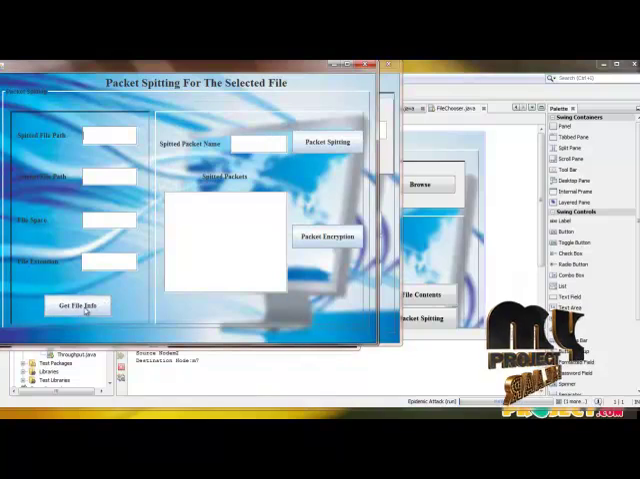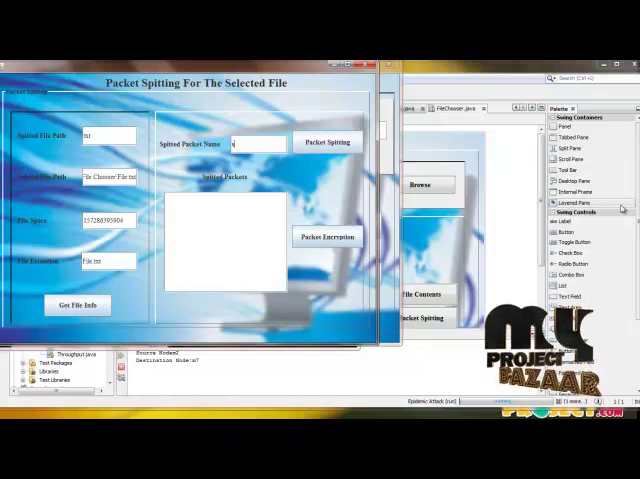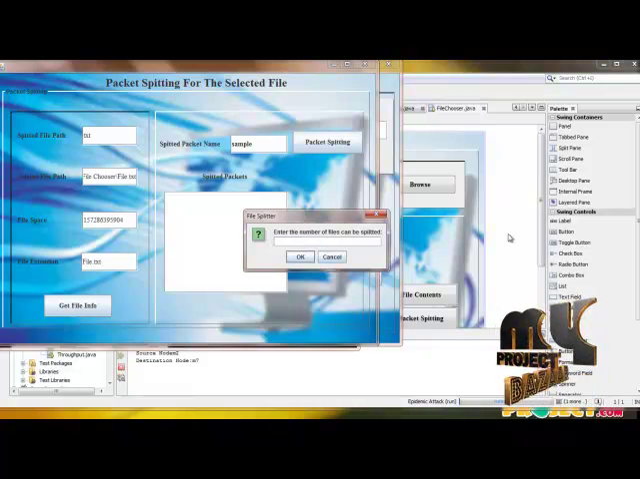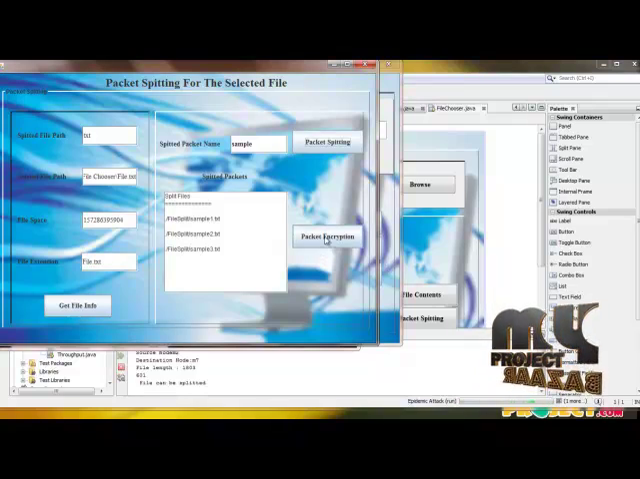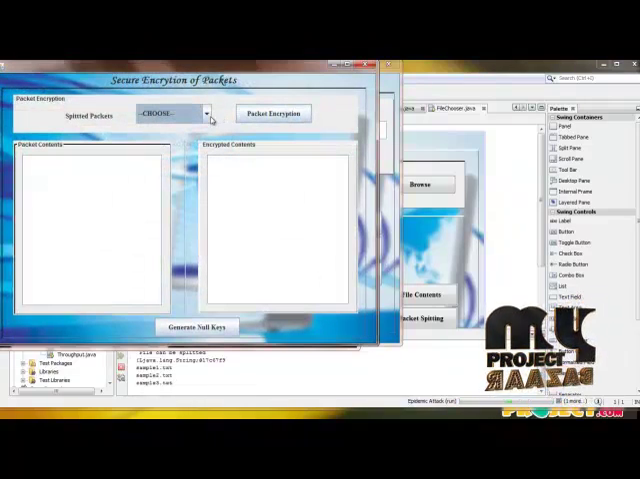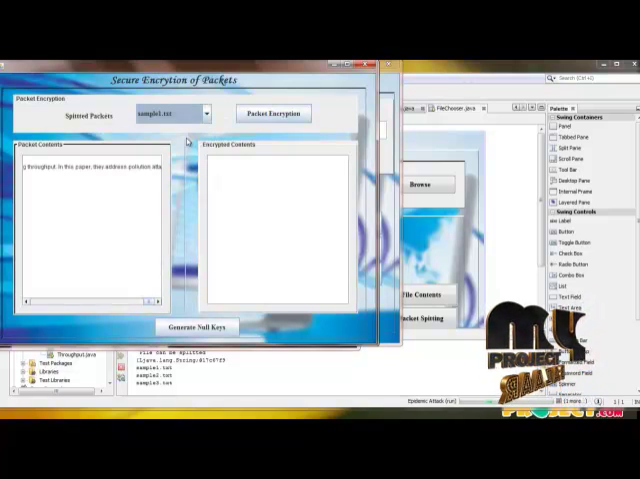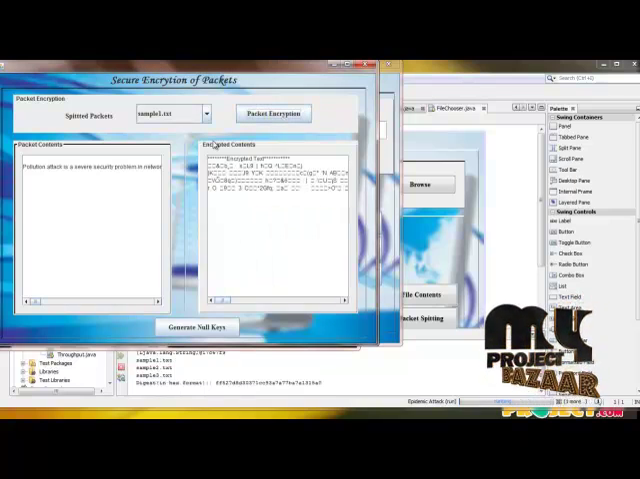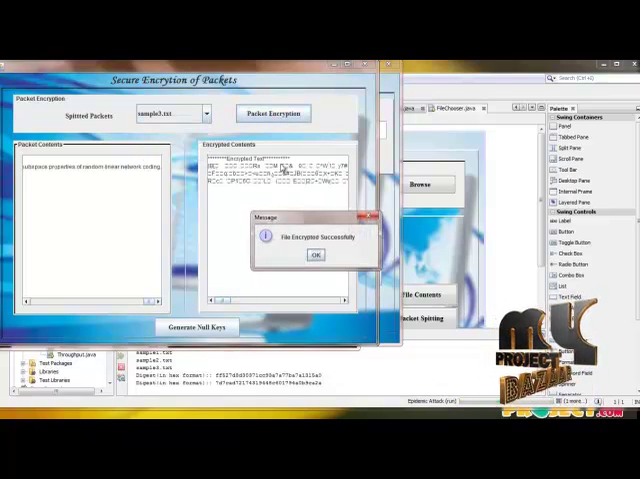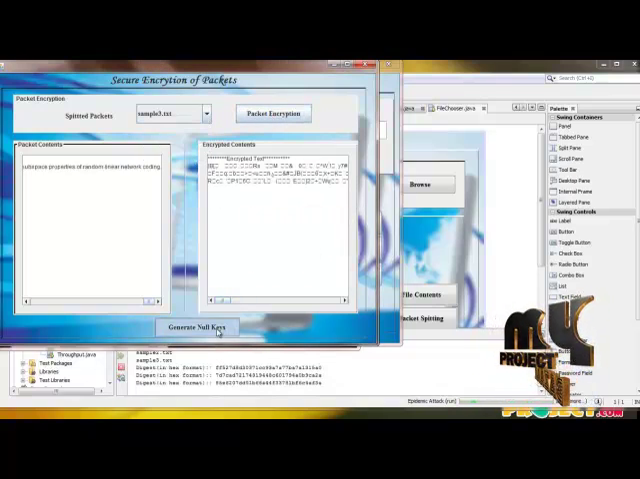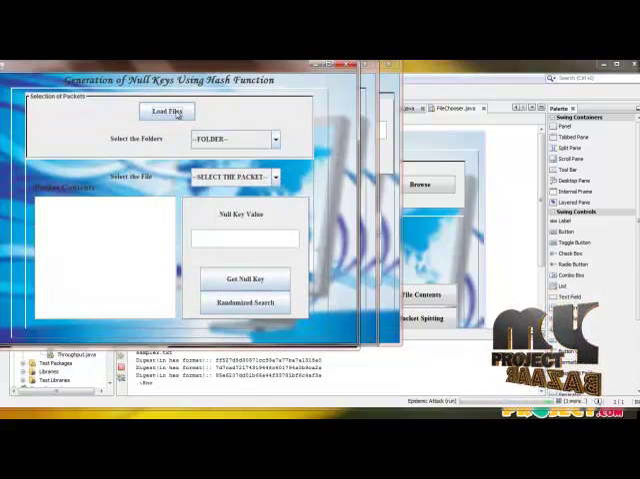Now the selected file's information will be displayed, and I have to enter a new name for the packet splitting. Now I have to enter the number of packets to be split. Once it is split successfully, I have to start encrypting each packet in this form. I select the first packet and encrypt it here, until the last packet. So now we have to start generating null keys.